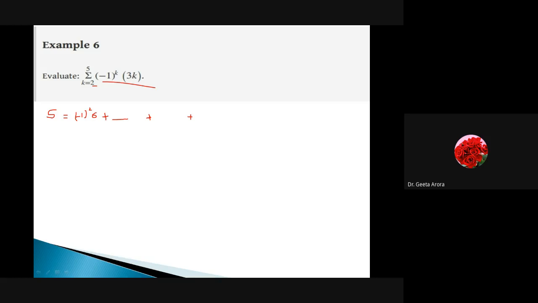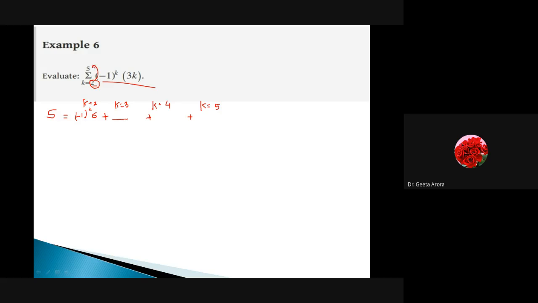Okay. Raghunath is saying to solve it here. So we have the solution, but let me do it by myself first using the pointer because the question is really very easy. I don't know where the mistake is going on. Let's do it, not to waste time. What we have here, we have to take k value equal to 2. Then this k is going to take the value 3. Then the same k is going to take the value 4 because we have used summation, so we are going to add the terms. And we have written k equal to 2 and the superscript is 5, so k is taking the value from 2 to 5.